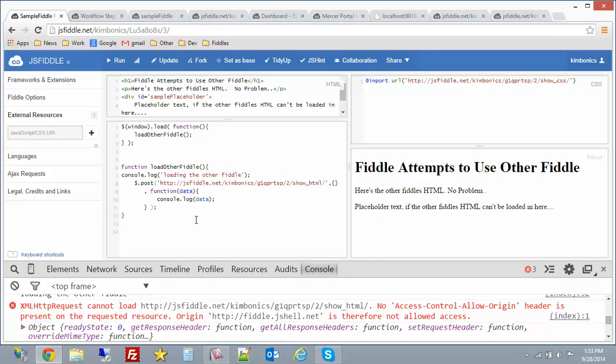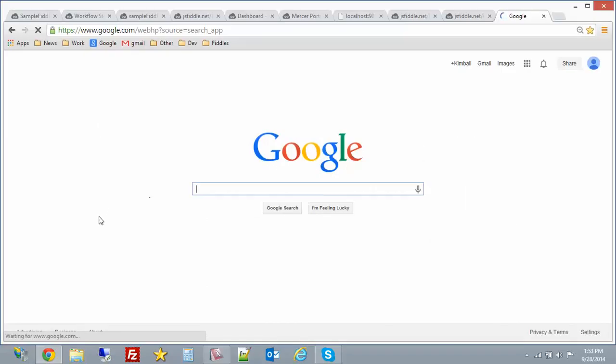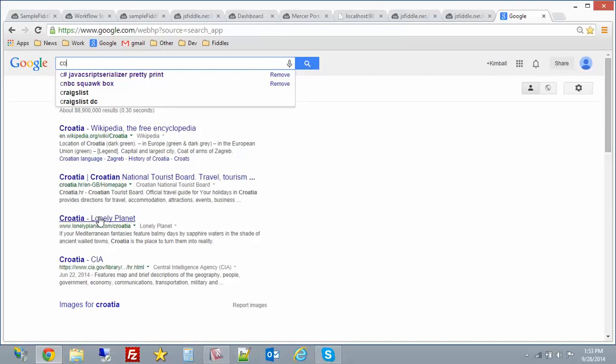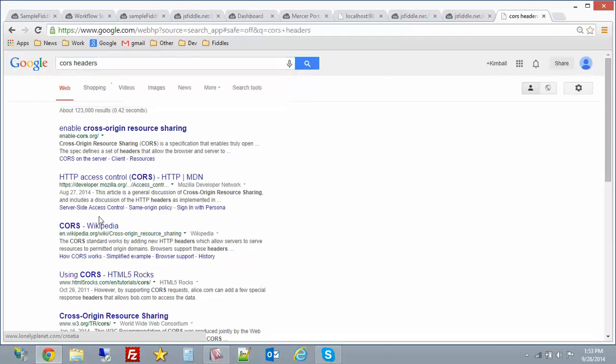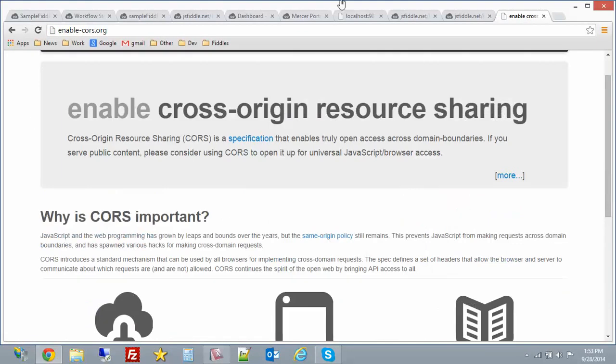So this is something I know there's a way in the web server. I think it's a cross object resource. Enable cross origin resource sharing. Just look up this, and it talks about how to handle it.